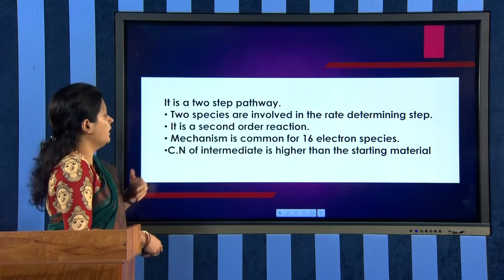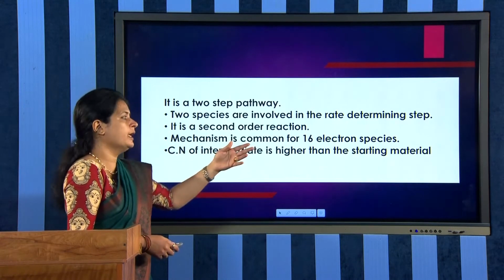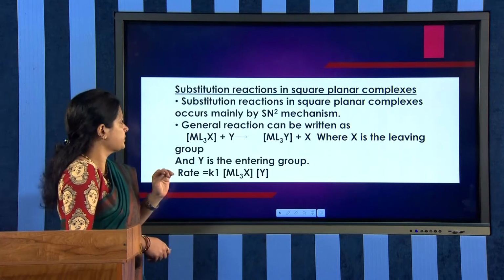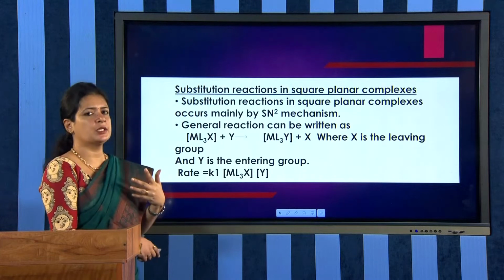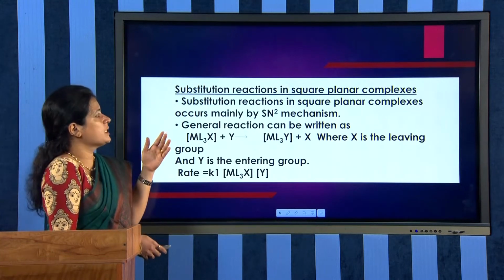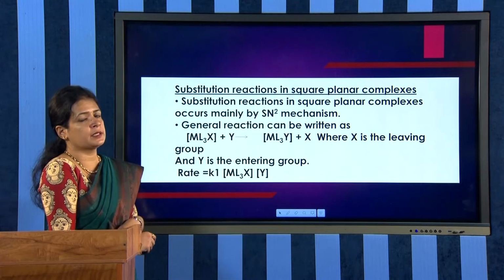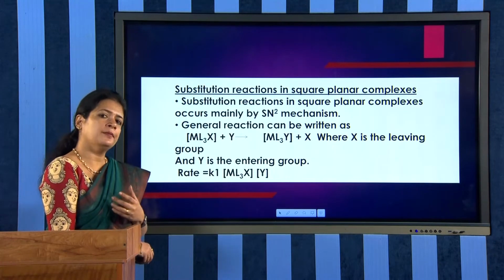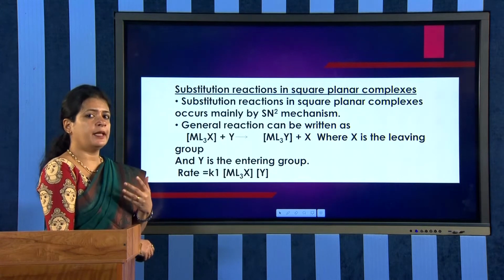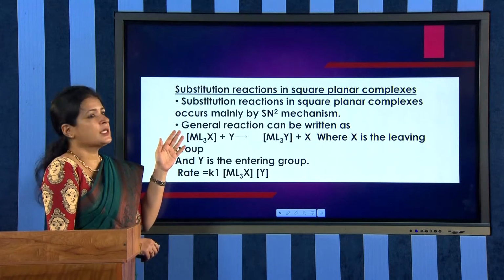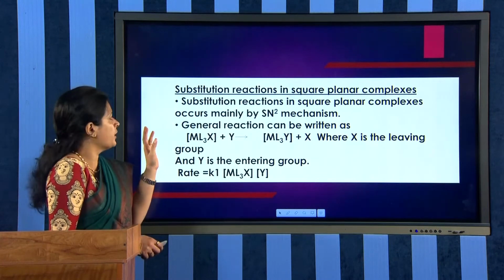That is what we are discussing. So the coordination number of the intermediate is always higher than the starting material. And now this is all about substitution reactions generally, and we have to discuss substitution reactions in square planar complexes. We have studied the different types of complexes: octahedral, tetrahedral, square planar, etc. Particularly we have to discuss the substitution reaction in square planar complexes, which is very important.